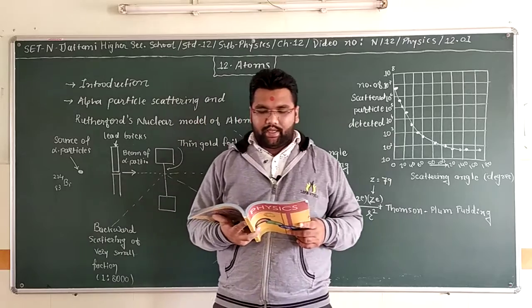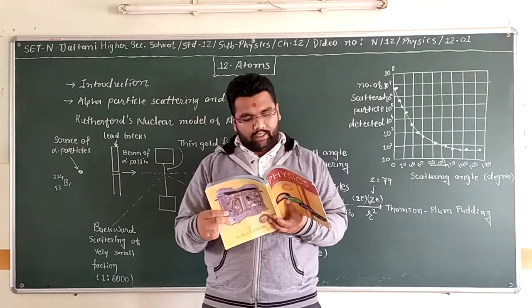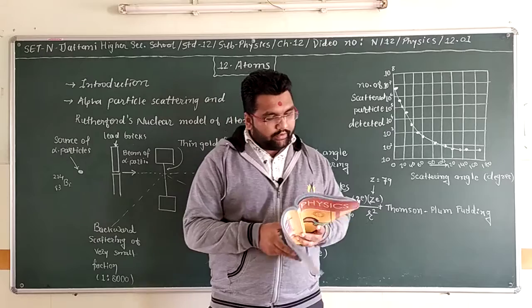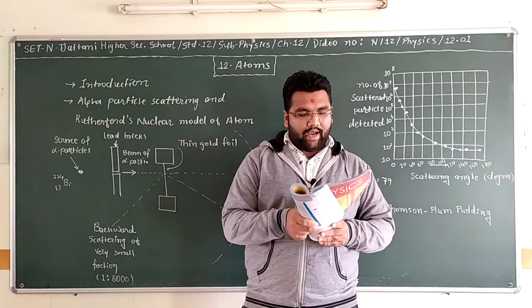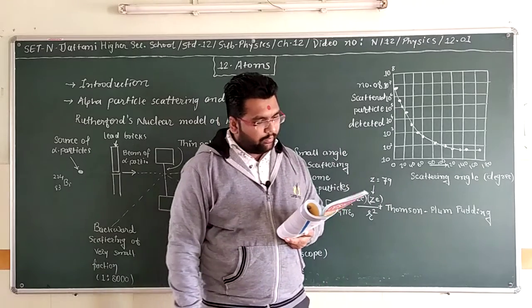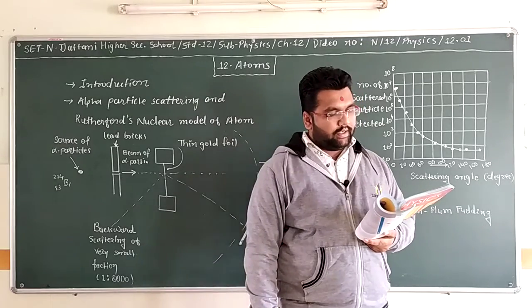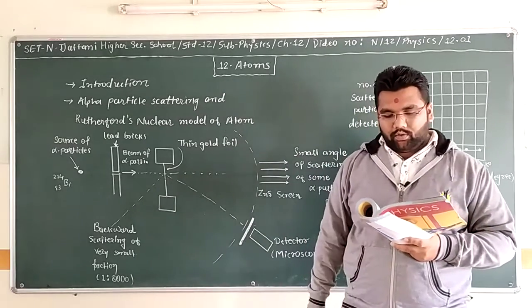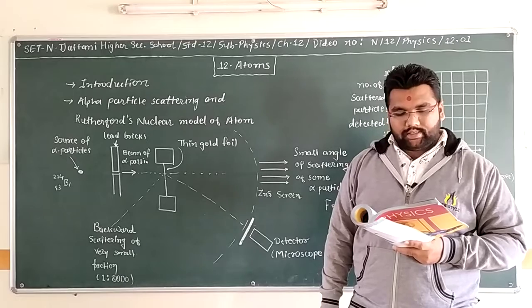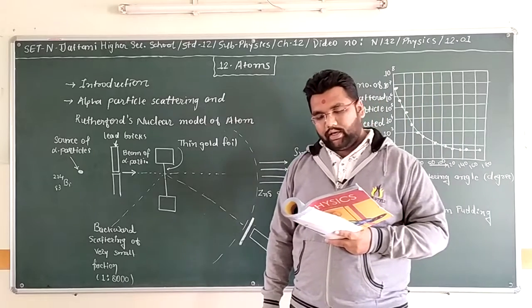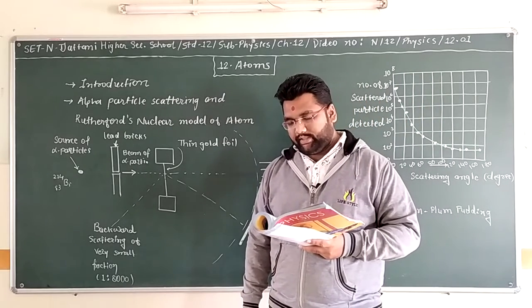Now let us see the alpha particle trajectory. The trajectory traced by an alpha particle depends on the impact parameter b of the collision. The impact parameter is the perpendicular distance of the initial velocity vector of the alpha particle from the center of the nucleus.